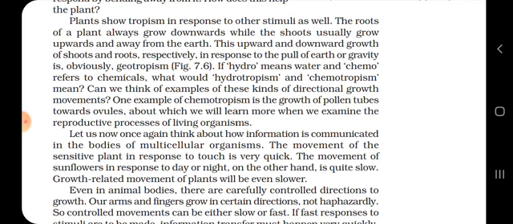The third was in response to water, known as hydrotropism. The fourth was in response to chemical change, known as chemotropism. I will give you an example for chemotropism. And the last one is the growth of plants in response to sunlight, known as phototropism.